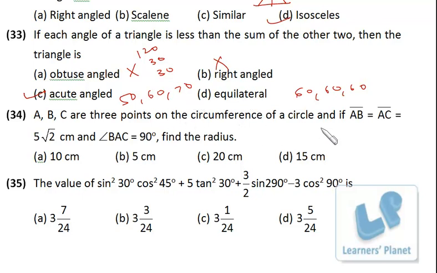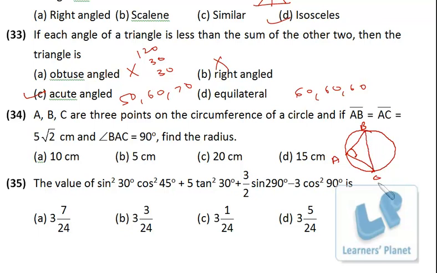ABC are 3 points on the circumference of a circle. If AB is equal to AC, which is 5 root 2, and angle BAC is 90 degrees, find the radius. Here we have the 3 points A, B and C. Length of AB is equal to length of AC. So I take A over here, B over here, C over here. AB is equal to AC, right? And both of them are 5 root 2. Angle BAC is 90 degrees.